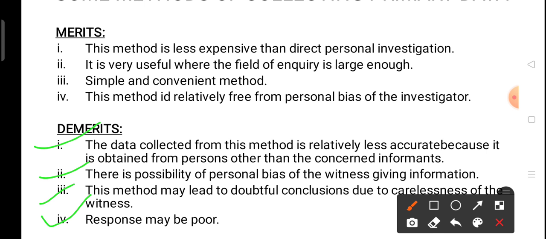See, this is obvious, if we go to ask about someone from some other person, like if we are asking someone about their friends or any other person they know, they are very reluctant, they are very hesitant to share the information. They do not want to share the information, because they feel that if they share any wrong information, then it will come back to them. Okay, so they are very less responsive in those cases. So response may be poor. People may not be ready to respond to such type of information. They will not be ready to share such type of information.